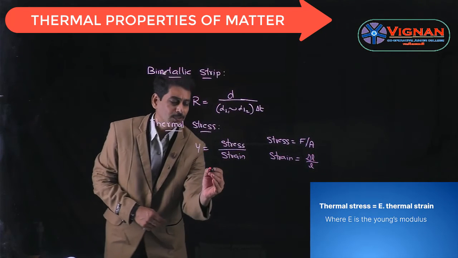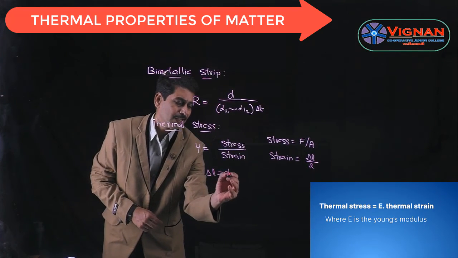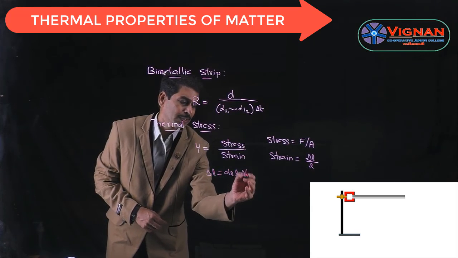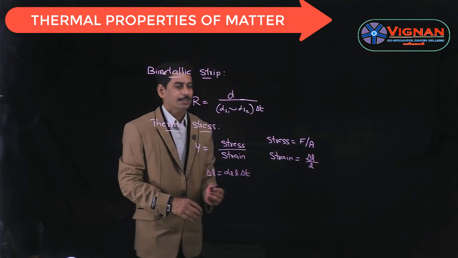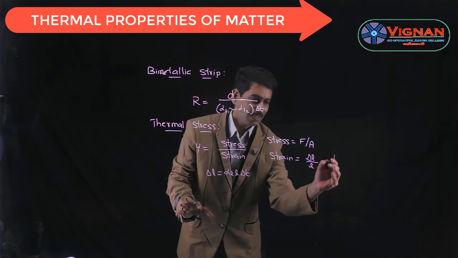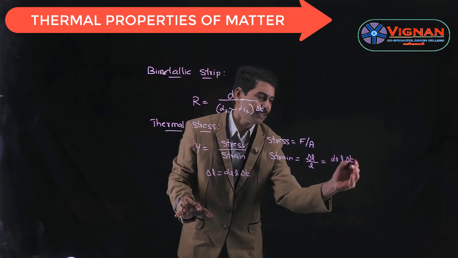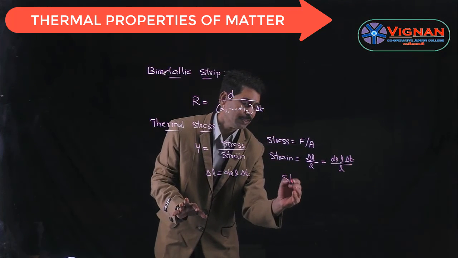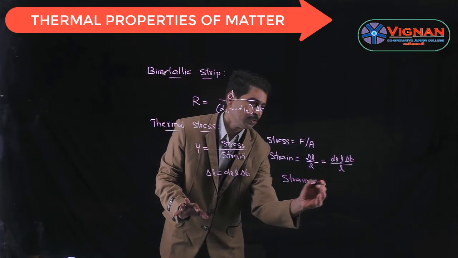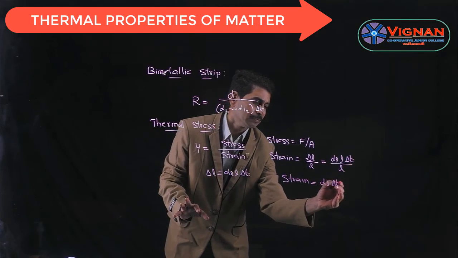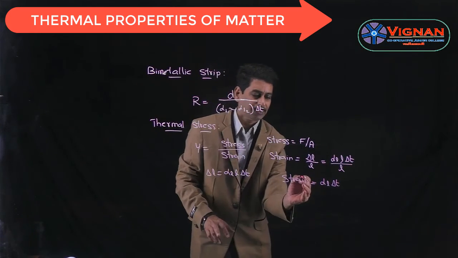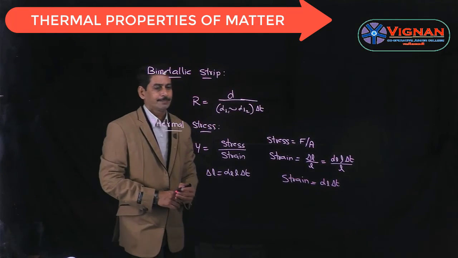And we already know delta L is given as alpha L into delta T, where L is the original length. Then we get the strain as alpha L into delta T divided by L. So we get the strain which is equal to alpha L into delta T. So this is the expression to find the strain.